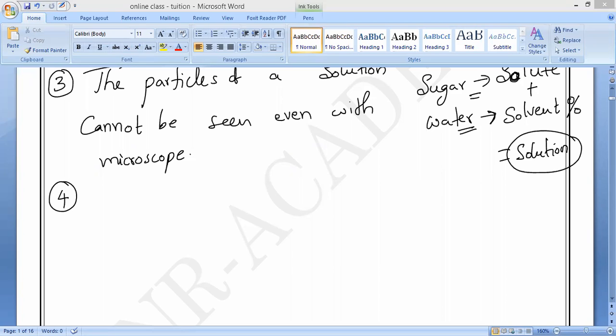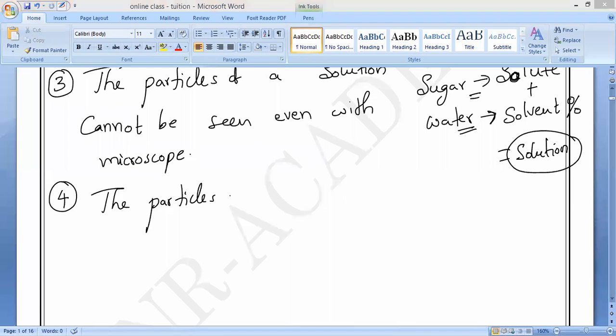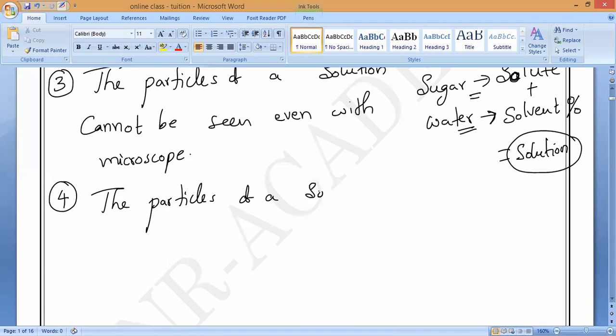Please write it. The particles of a solution pass through the filter paper, because in the exam they will ask you to write the differences between suspension, solutions and colloids. By then you have to write these points in a tabular column. Very, very important properties. Remember, more MCQ questions will come from this. The particles of a solution pass through the filter paper.